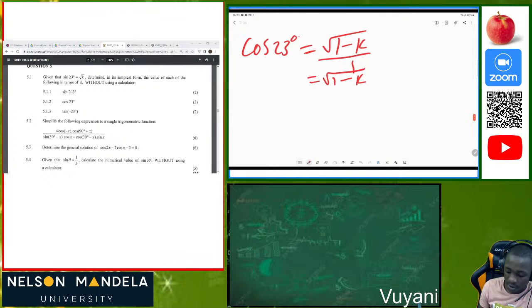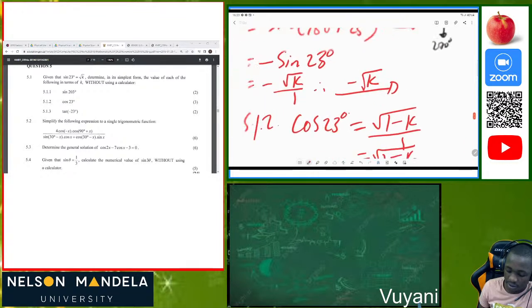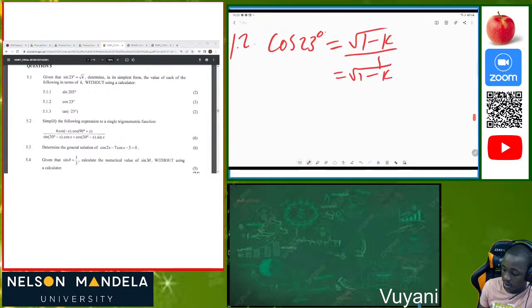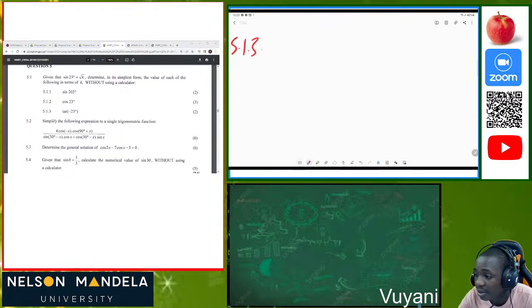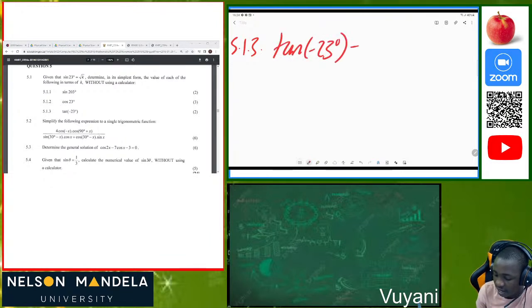Then we also have 5.1.3. On 5.1.3, the question says determine tan of negative 23. We say that tan of any negative angle is equal to negative tan of 23 degrees. What is tan 23?